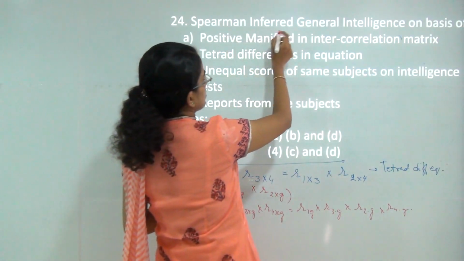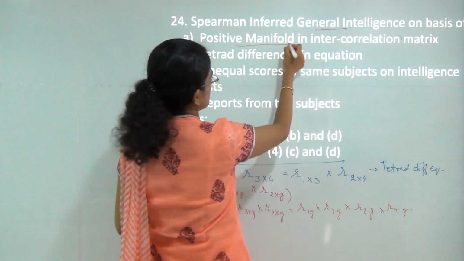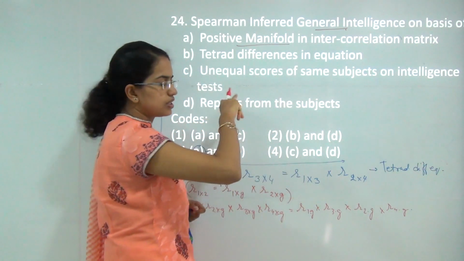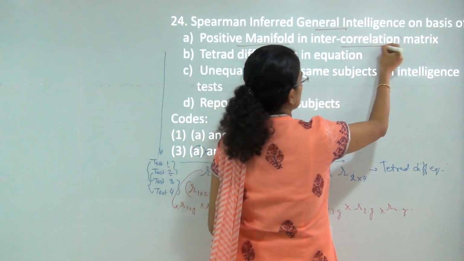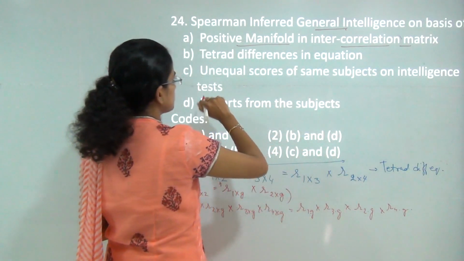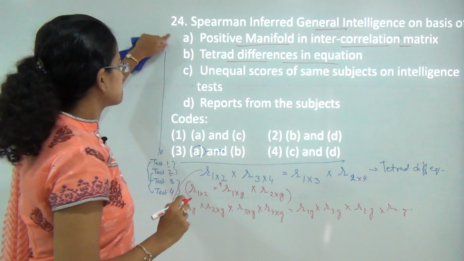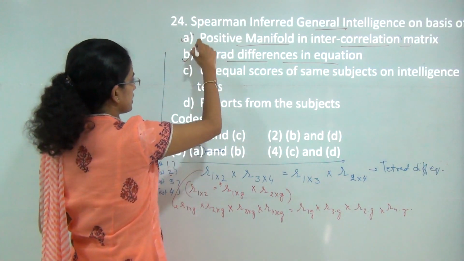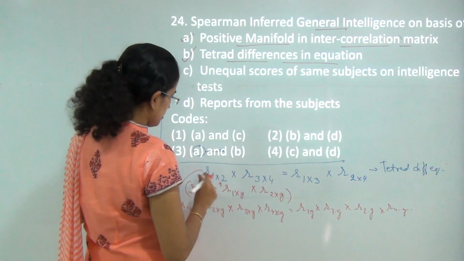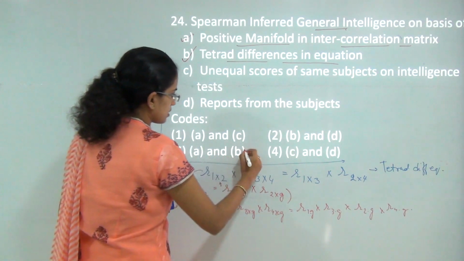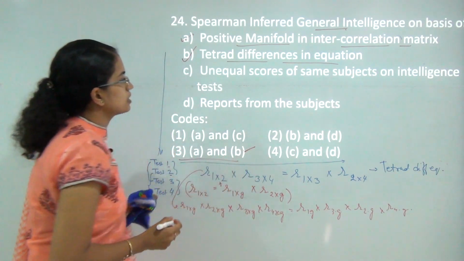So Spearman's inferred general intelligence talked about positive manifold or the positive correlation, as you could see in the table that was given by Spearman, and tetrad differences in the equation. So these two hold correct. So the correct answer would be both A and B are correct.